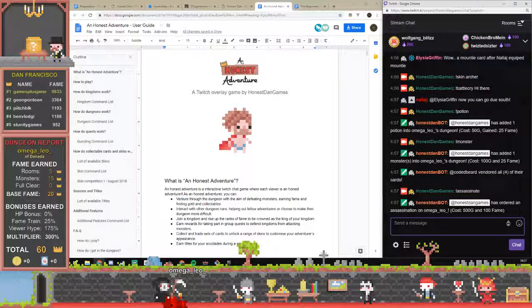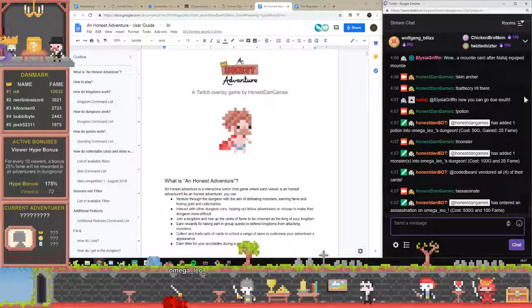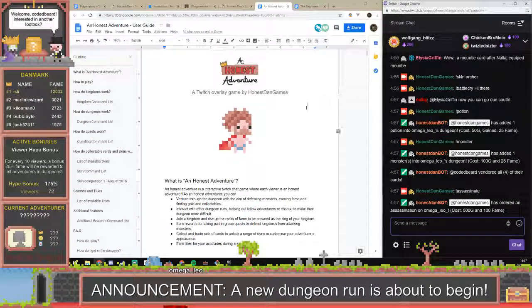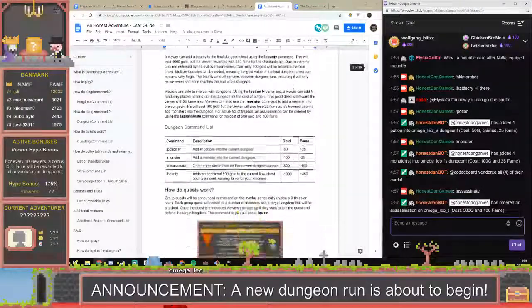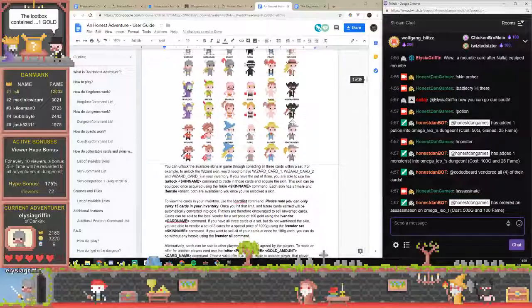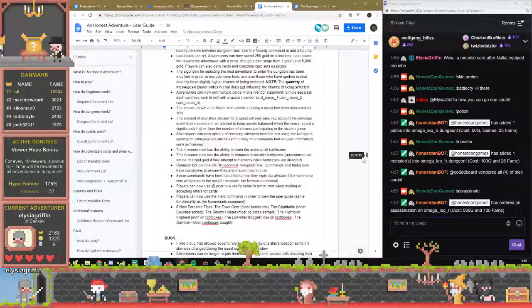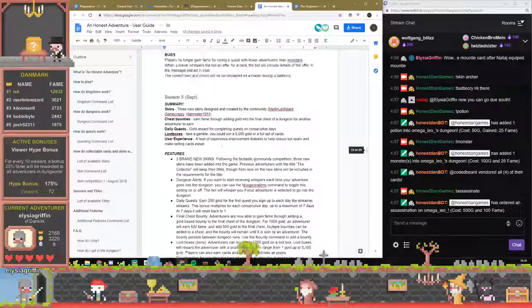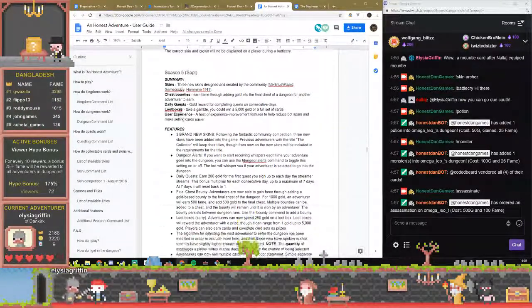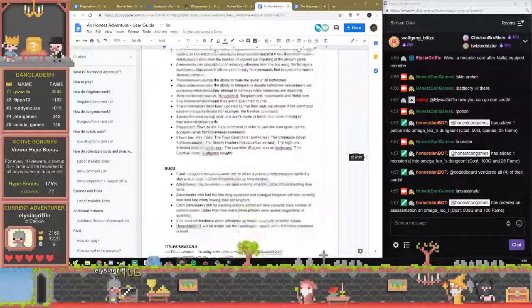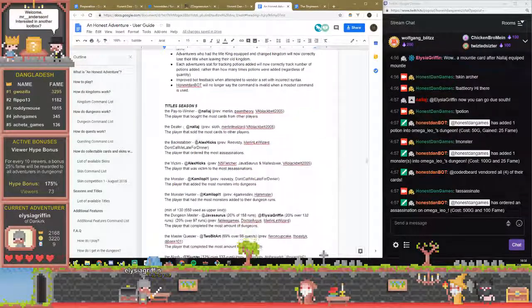But yeah, it started development in March. I've been developing it ongoing since then. So every month we'll do an update where we'll fix things and add extra functionality. And as you can see on screen, there is an instruction guide, a user guide here, which will explain everything about how the game works, and you see all the different skins that are available here, for example. At the end of every month as well, you'll see there's patch notes here where I'll go through, and in September, these are the things that were changed. You can see that there's bugs that were fixed, and the different individuals in the game are able to earn different titles for different accolades as well.